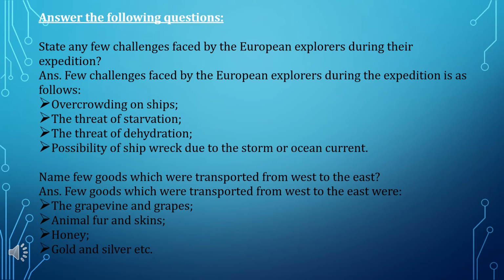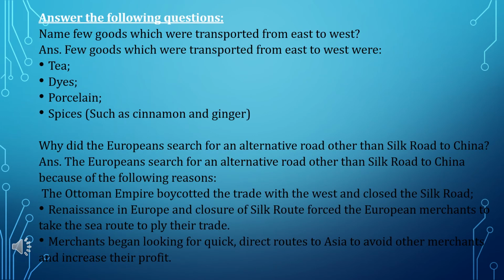Name few goods which were transported from west to the east. Answer. Few goods which were transported from the west to the east were the grapevine and grapes, animal fur and skins, honey, gold and silver, etc. Name few goods which were transported from east to west. Answer. Few goods which were transported from east to west were tea, dyes, porcelain, spices such as cinnamon and ginger.